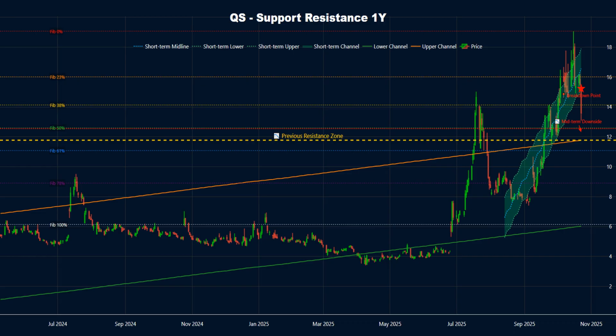Price recently slipped below its short-term channel, indicating weakness. Price is currently below the 38.2% retracement, which may act as near-term resistance. Price is well above previous highs. Watch the 2.618 extension near 12.67 as a potential medium-term barrier.